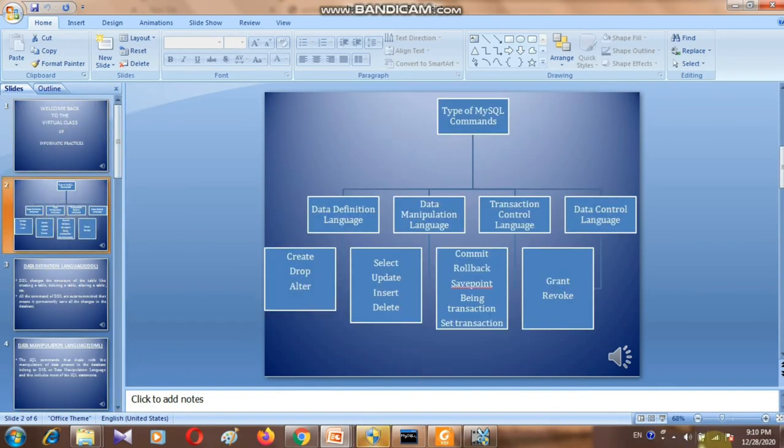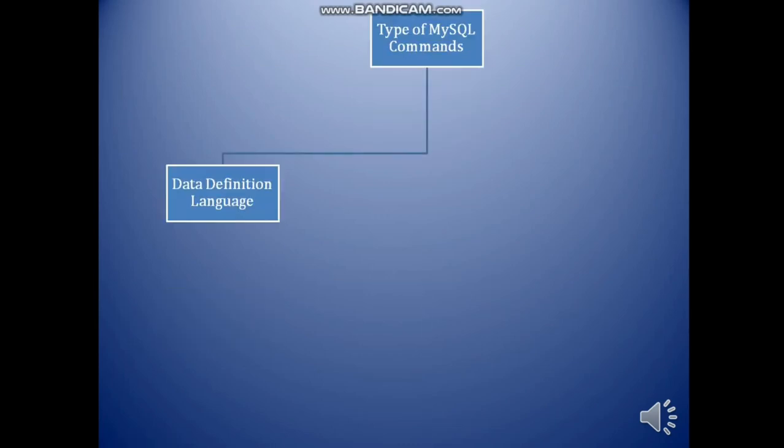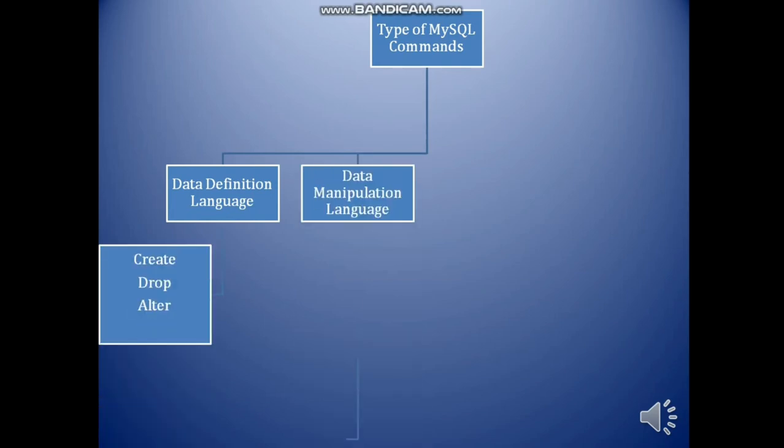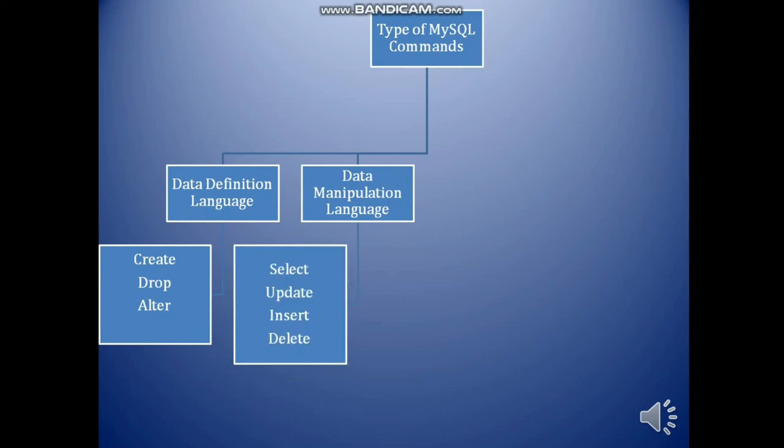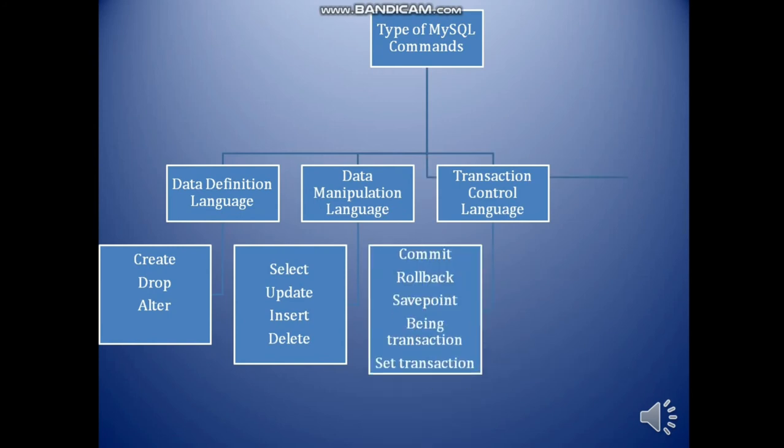Now try to understand the types of MySQL commands. The first one is called data definition language, also called DDL commands. Create, drop, alter, these are the commands that come under data definition language. Then the second one is data manipulation language commands.